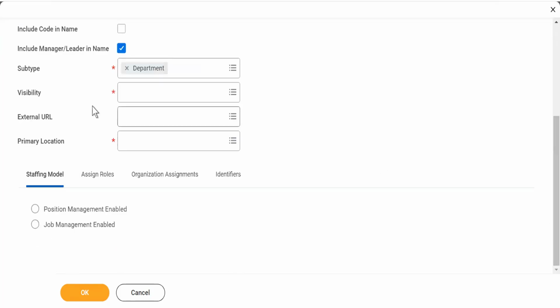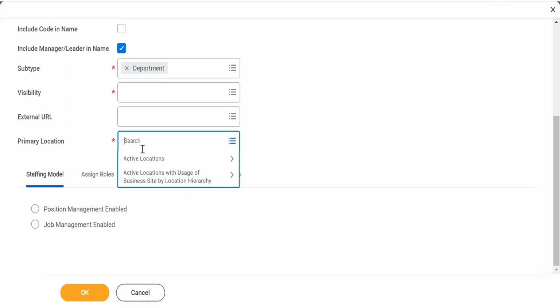Now, what I'm trying to show you here is, you see this option, which is primary location. That's the reason your location becomes very important. Without location, you will not be able to create a supervisory organization. And these locations are not those locations which you have put in a hierarchy. These are all independent locations, guys, which have addresses and all the details. Okay.